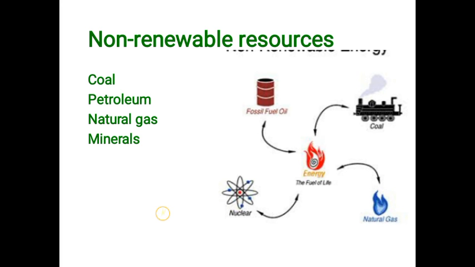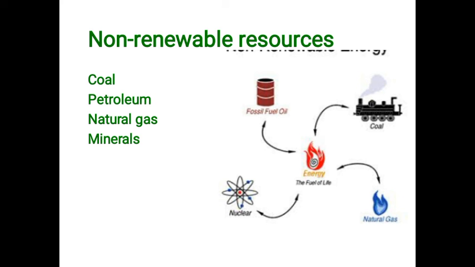The minerals are of two types: metallic minerals and non-metallic minerals. Minerals from which we get metals are called metallic minerals, such as iron, copper, manganese, bauxite and gold. The ore that we get from mines is melted in big factories to produce pure metals.